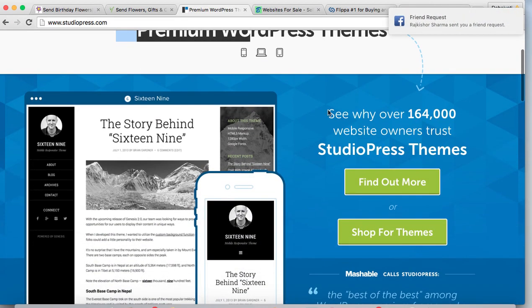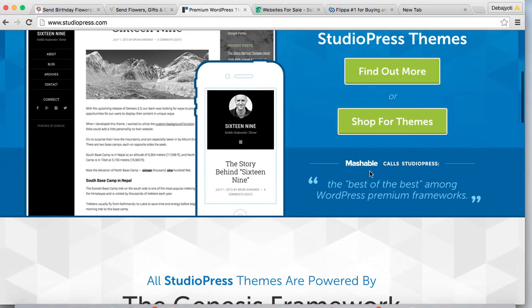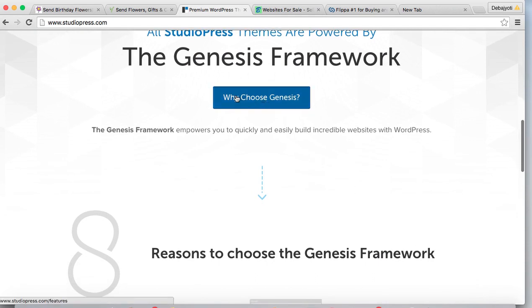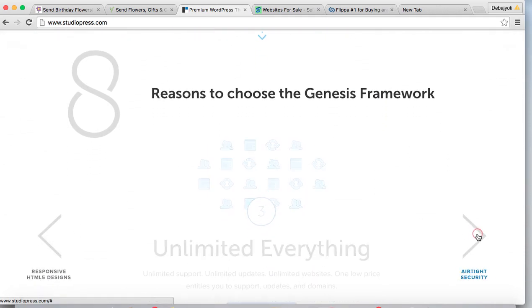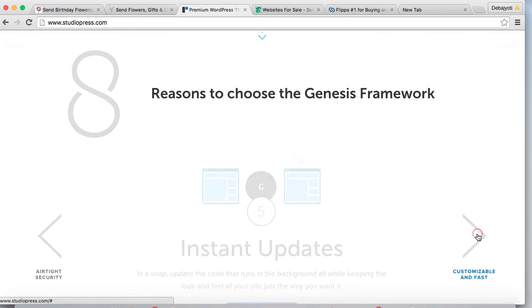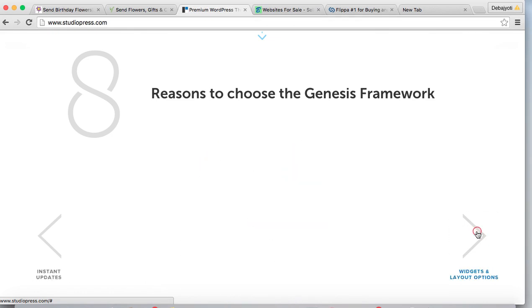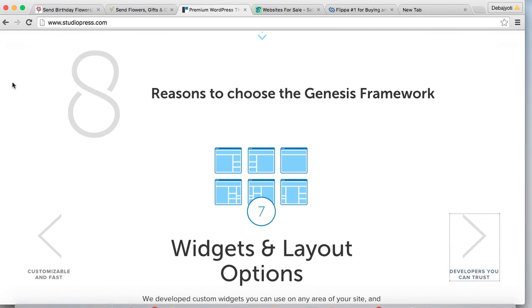See how they have built up the trust. See why over 1,64,000 website owners trust StudioPress themes, and they have given two call to action buttons over here. And again, they have written here the best of the best among WordPress premium frameworks. So they are building the credibility. Now see here, you see why choose Genesis. They have given 8 reasons over here like this. So you can't leave the page. Everything is on this page, with lots of white space and a clean layout over here.